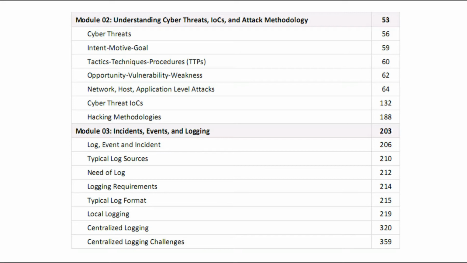And coming to Module 3, Incidents, Events, and Logging. You will learn about log, event, and incident, typical log sources, need of log, logging requirements, typical log format, local logging, and centralized logging challenges.